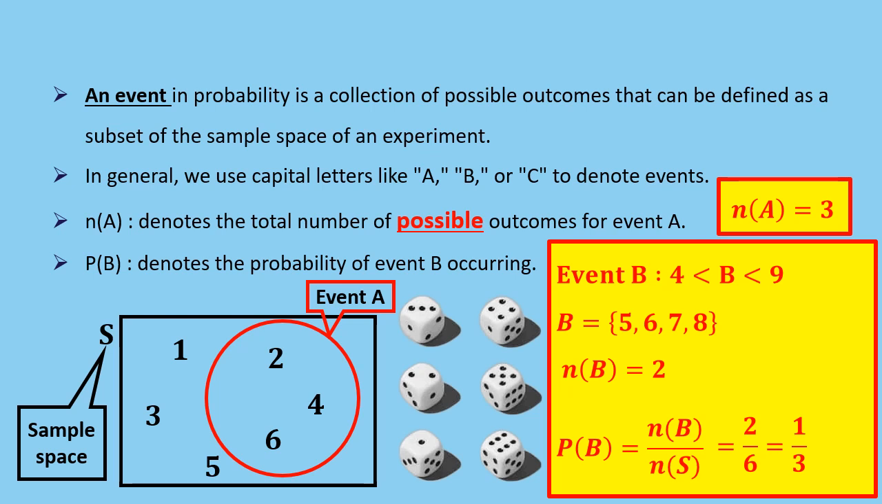In fact, probabilities can be expressed in a variety of ways, including fractions, decimals, and percentages. For example, this probability of 1/3 can also be expressed as 0.33 or 33%.